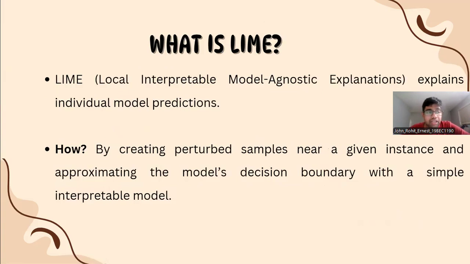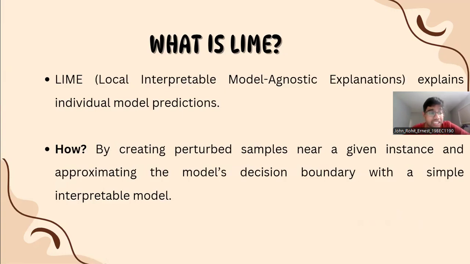So, what is LIME? LIME, or Local Interpretable Model Agnostic Explanations, is a method that explains a single instance of a machine learning model's prediction. The key idea is simple. Instead of trying to understand the entire model, LIME creates a local approximation of the model's behavior around that instance. So, how does that happen?